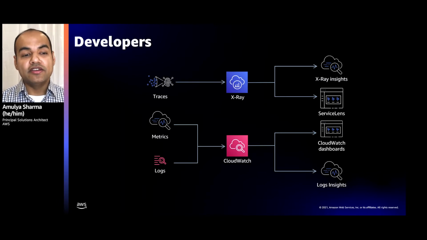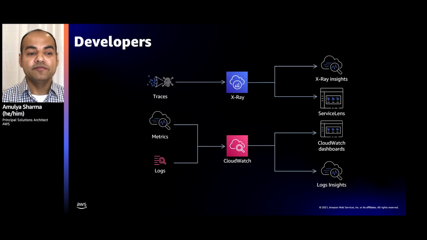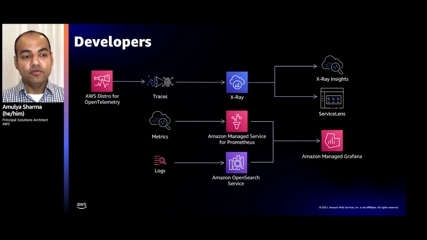So this is great for someone who is starting new on AWS or wants to use fully managed services. But you can certainly use open source solutions. What if you are already using open source solutions? For that, we have open source software as AWS managed services for observability. And that includes services like Amazon Managed Prometheus, Amazon Managed Grafana, our OpenSearch service, and AWS Distro for OpenTelemetry.